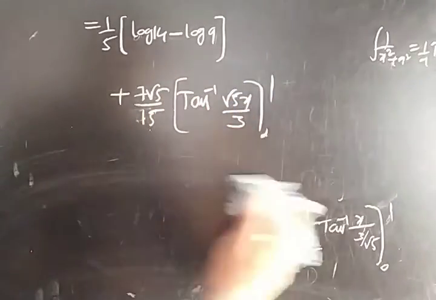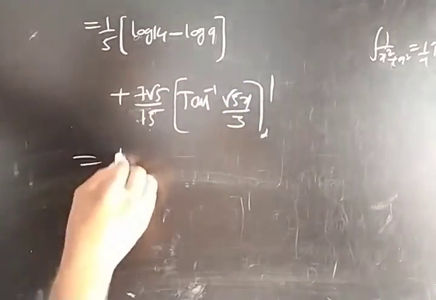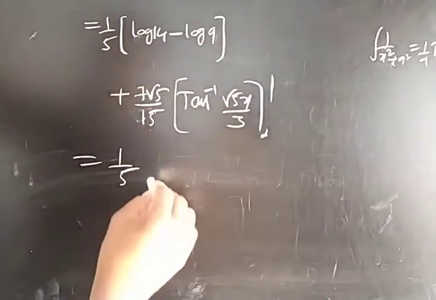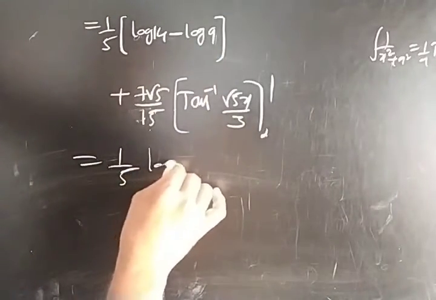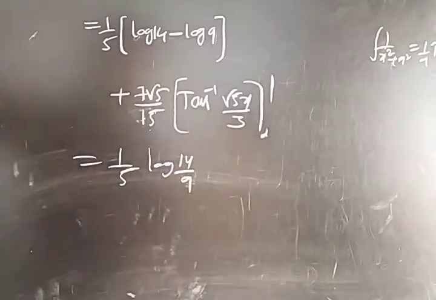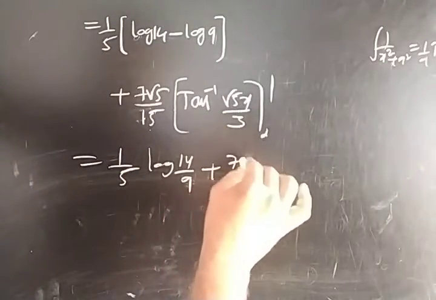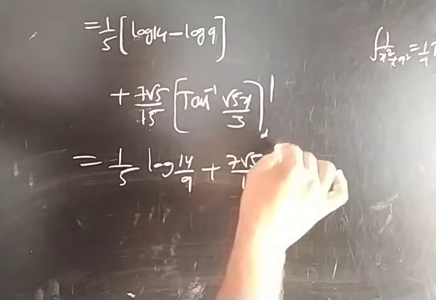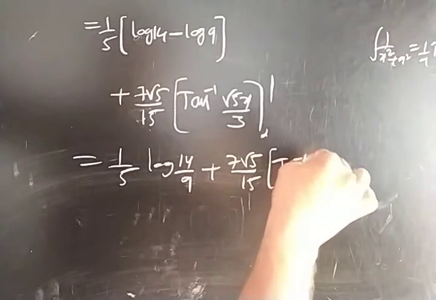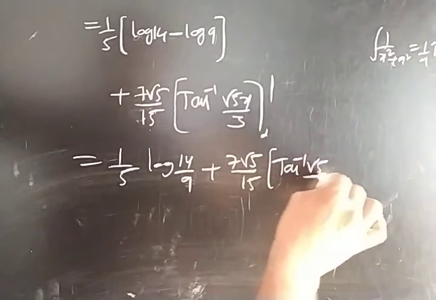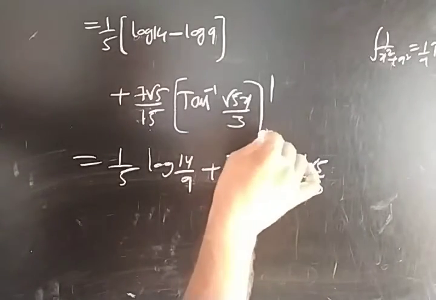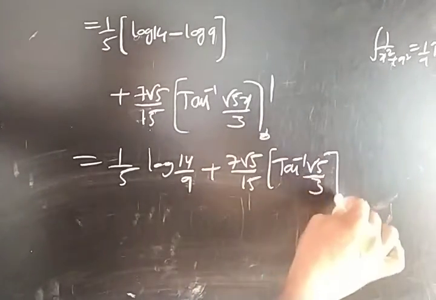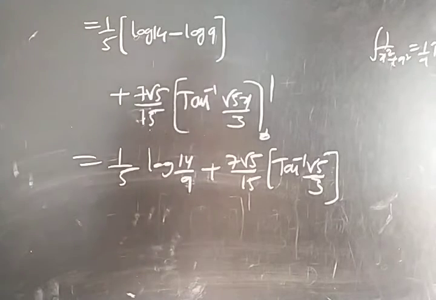Again, 1 by 5 log 14 minus log 9, which by the formula log a minus log b is log a by b, log 14 by 9, plus 7 root 5 by 15 tan inverse, substituting the upper limit, root 5 by 3, and substituting the lower limit, tan inverse 0 is 0. So this is the required answer for the second problem.